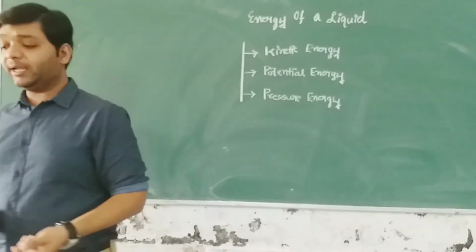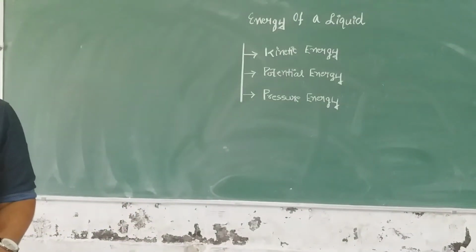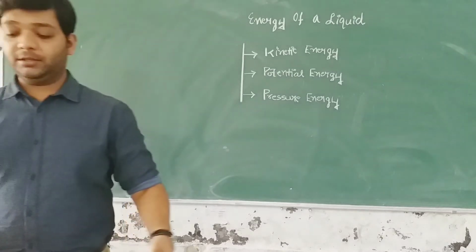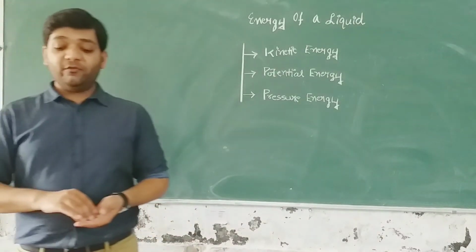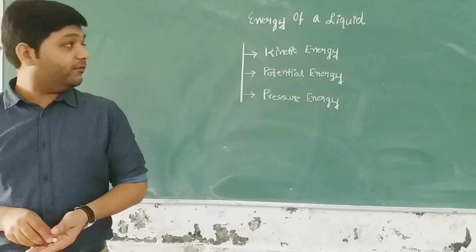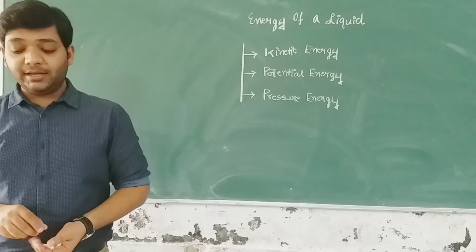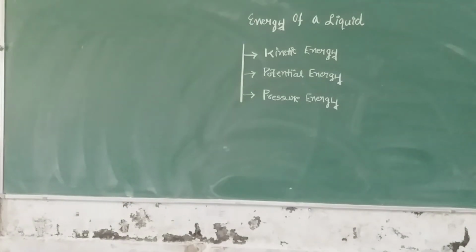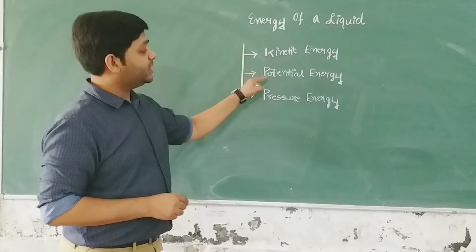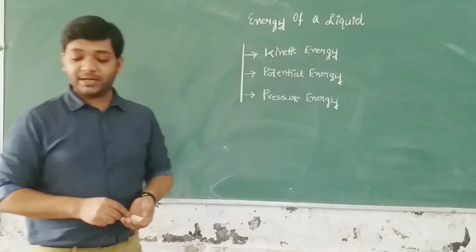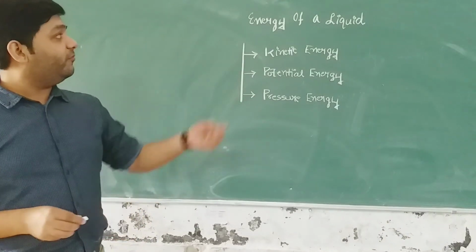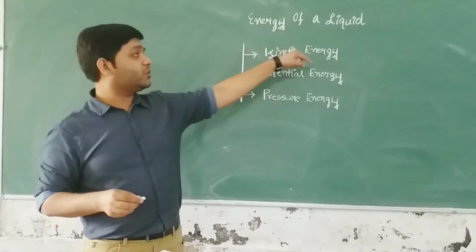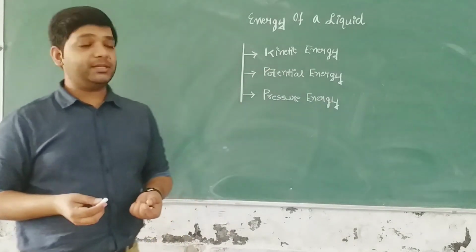So please write down the heading energy of a fluid. And now let me dictate the content to you. Whenever any liquid flows, it possesses three types of energies. First one is kinetic energy, second one is potential energy, and the third one is pressure energy. Now we will be reading the energies of a liquid when we are dealing with Bernoulli's theorem.